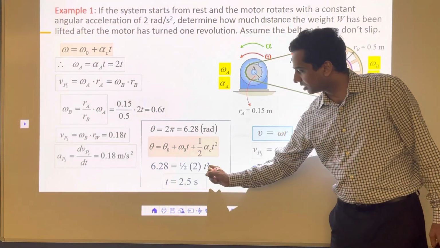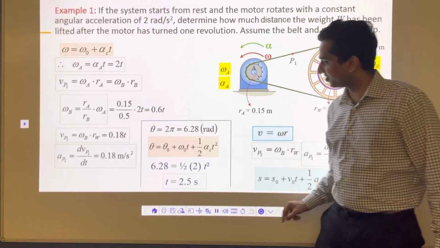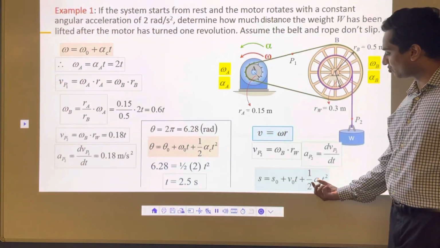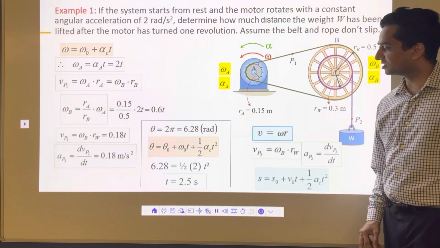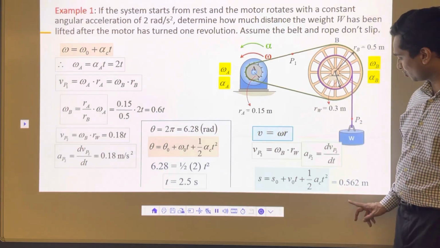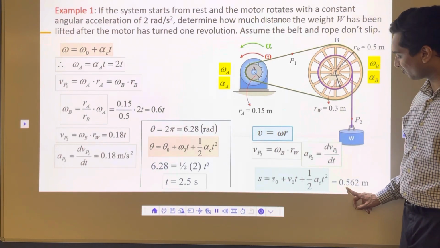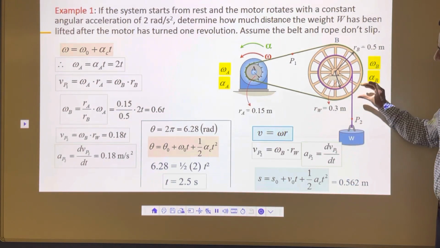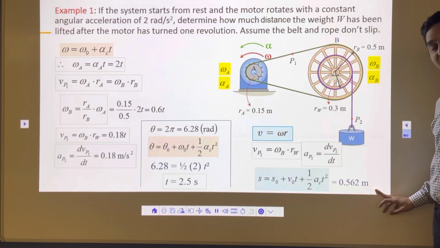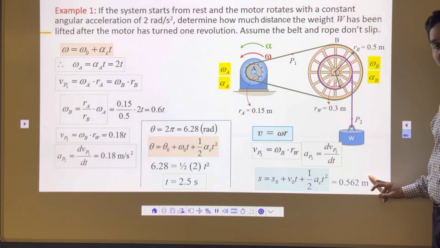Then your acceleration is 0.18, put that here, 0.18 into 2.5 square, 1/2, and then you will get the final distance traveled, S. And if you do that, that distance you will get is 0.56 meters. So 56 centimeters, this weight will go in the upward direction by 56 centimeters or 0.562 meters, and that's how you can solve the problem.